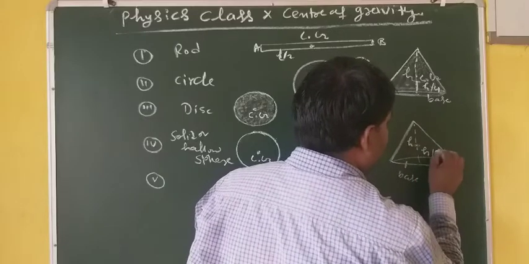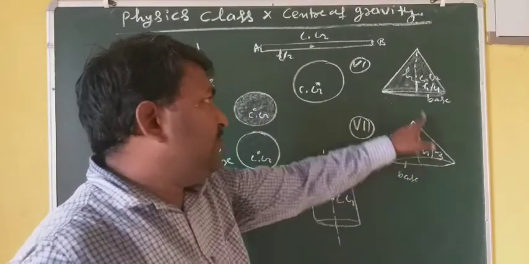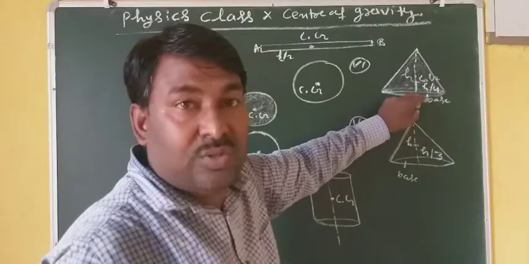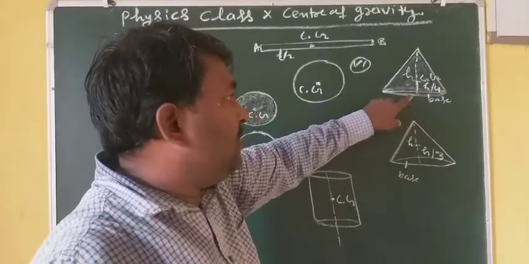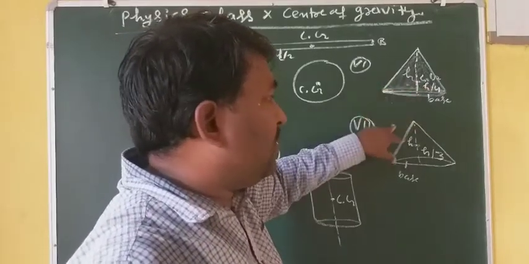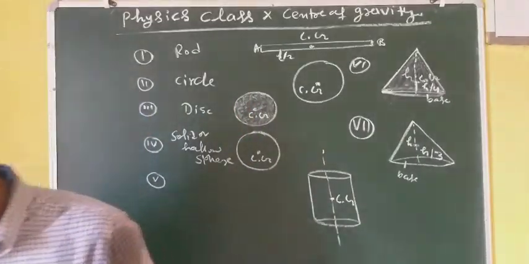Sorry, h by 3. For hollow, it is at h by 3. For solid, it will be at h by 4. So you have to be aware whenever you are going to learn the position of center of gravity for a solid cone or for a hollow cone. Okay.